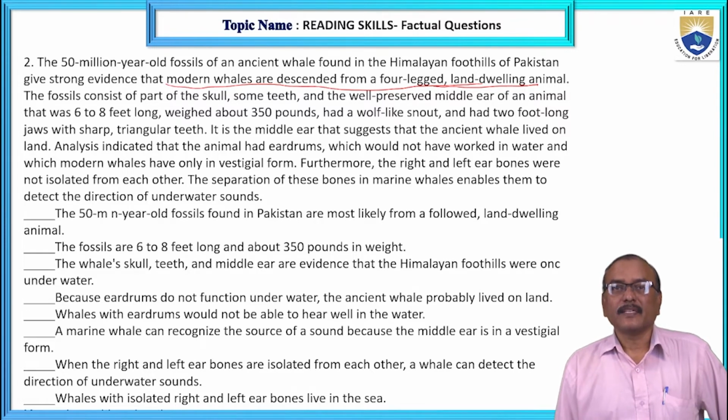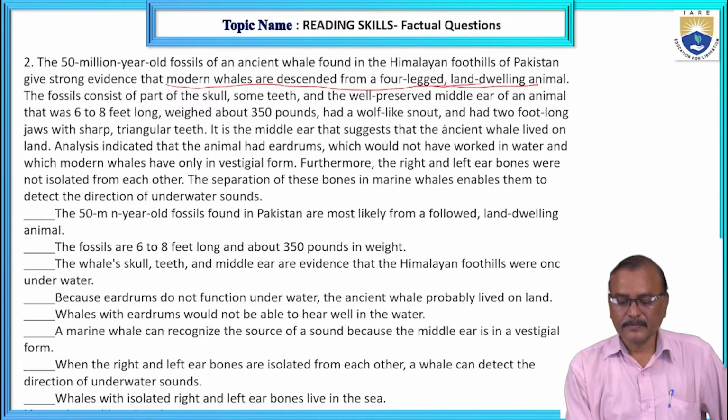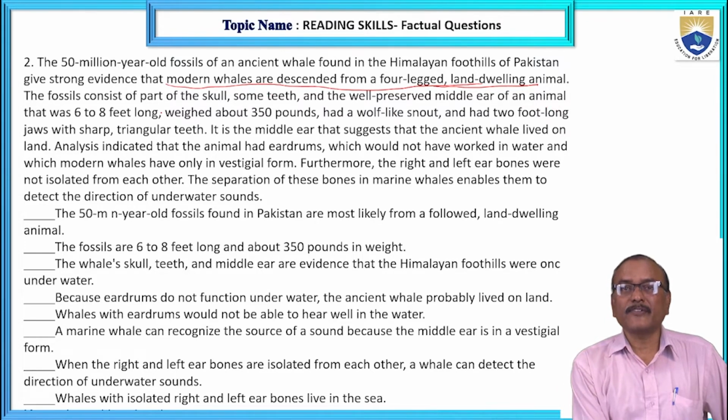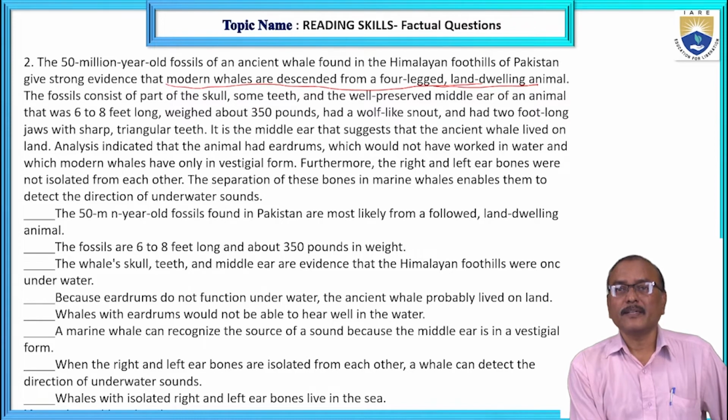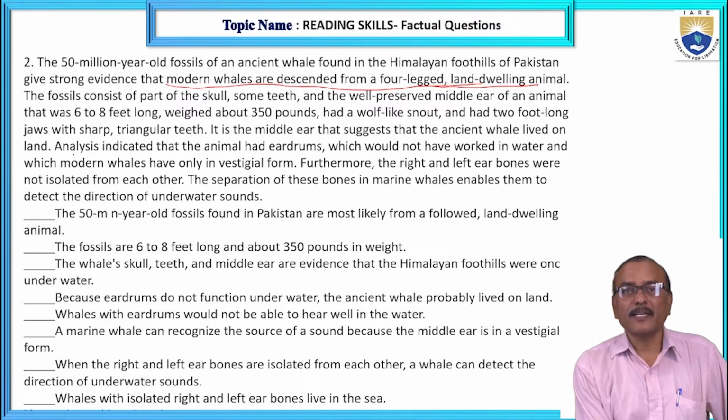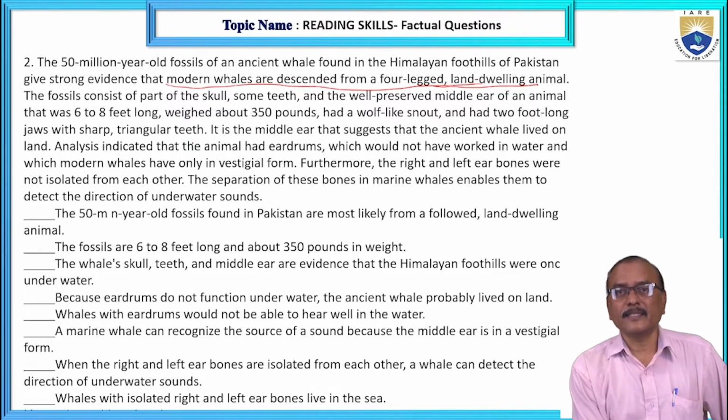Is it clear? The fossils consist of part of the skull, some teeth, and a well-preserved middle ear of an animal that was 6 to 8 feet long, weighed about 350 pounds, had a wolf-like snout, and had 2 foot long jaws with sharp triangular teeth.